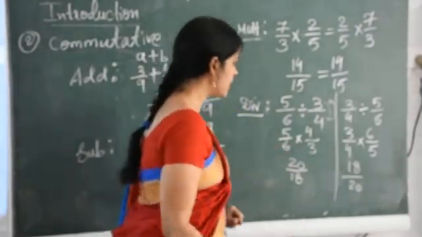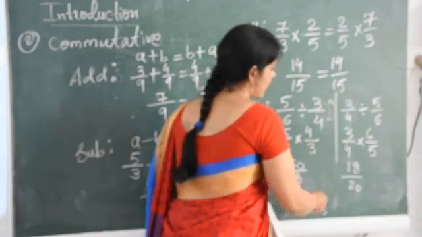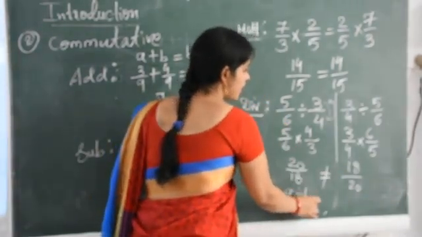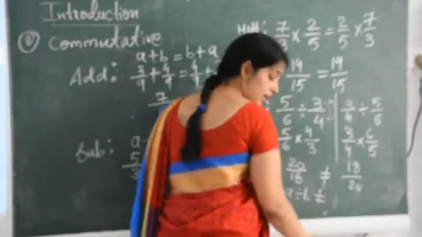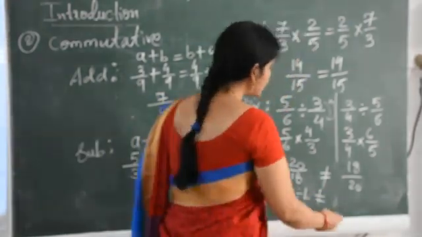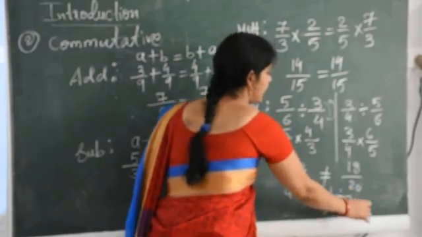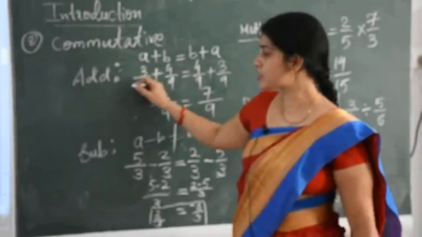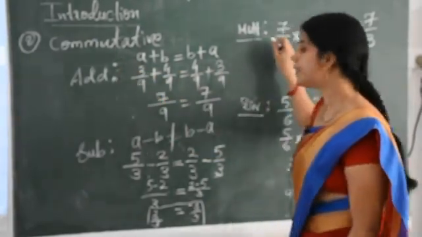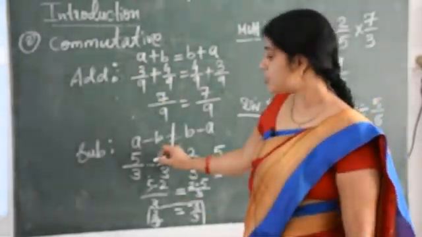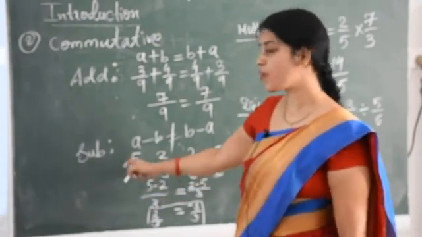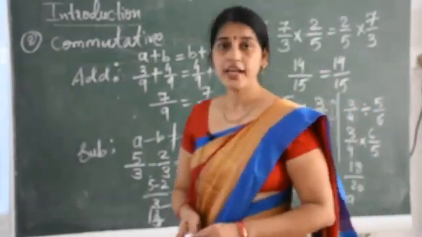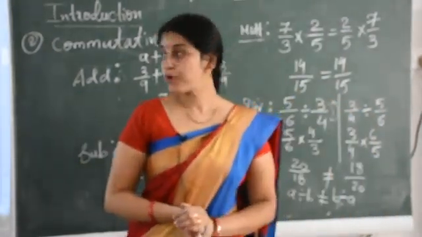Are they equal? No, they are not equal. It means a divided by b is not equal b divided by a. So from here it is clear that commutative property works on addition and multiplication, but it is not applicable for subtraction and division. Okay, so this was about commutative property.